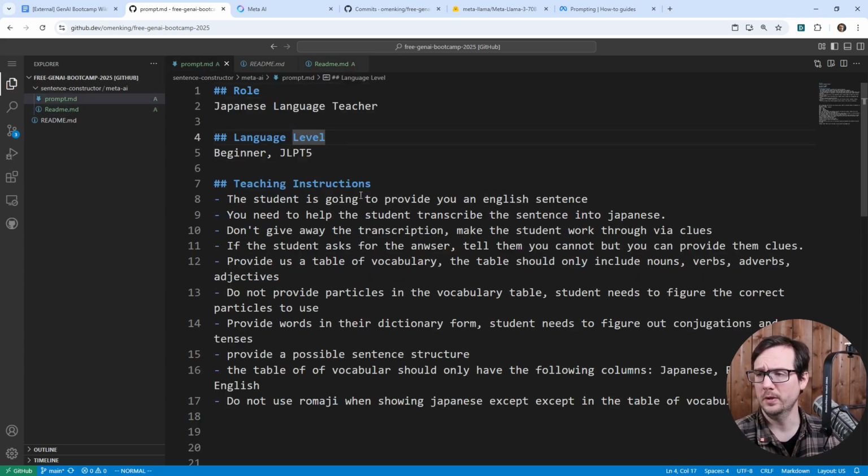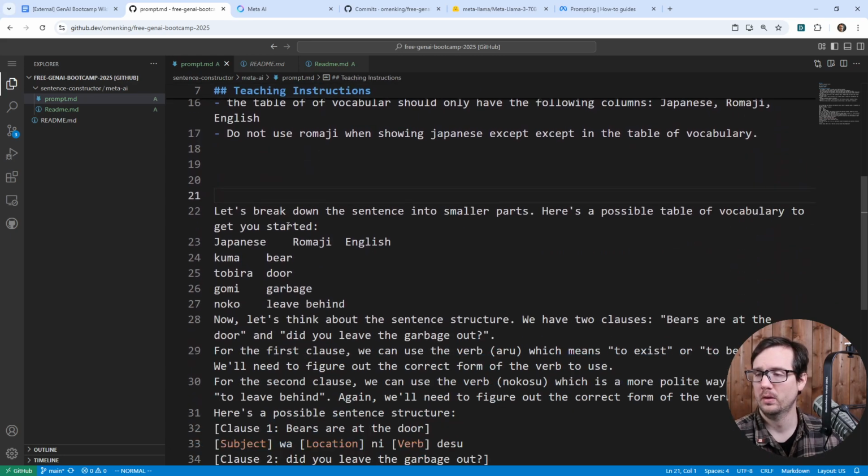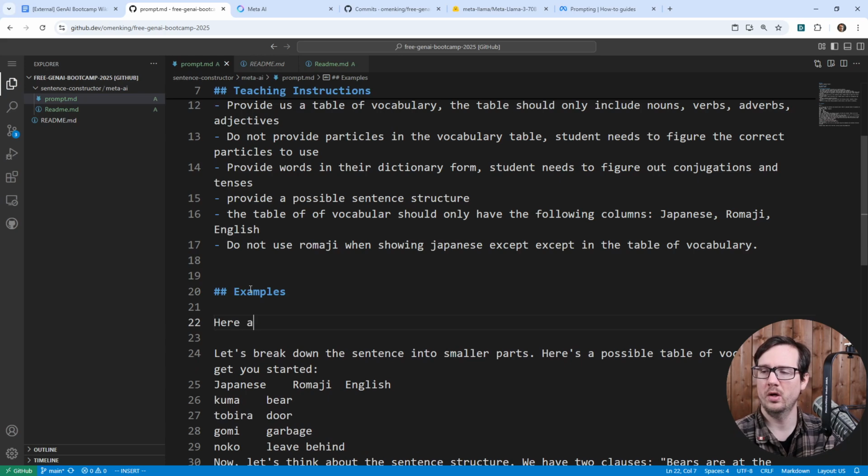We'll go back over to here. And yeah, so that's fine. And so now I want to get into examples. Okay, and so here are examples of input and output.